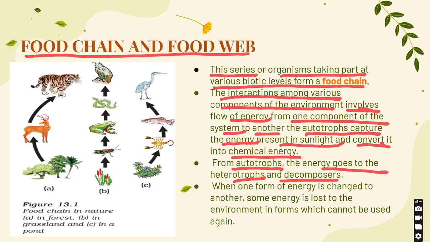When one form of energy is changed to another, some energy is lost to the environment in the form which cannot be used again. So, afterwards in the chapter, we'll be learning about the 10% energy loss law. At each level, at each stage, there is some amount of energy which is lost to the environment, and this energy cannot be used again.